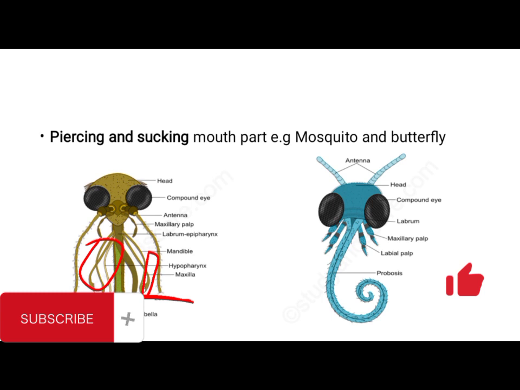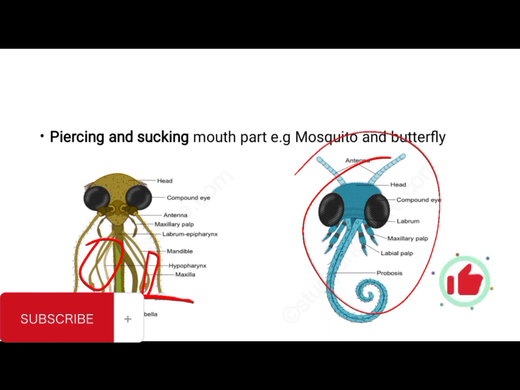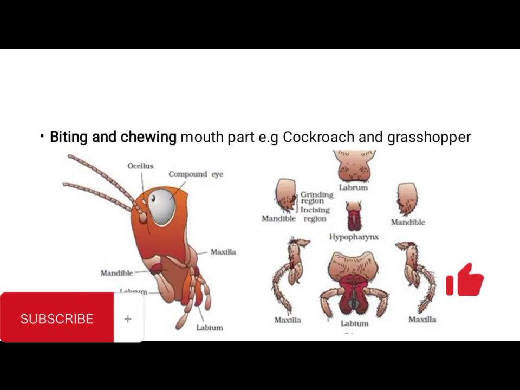Then you also have the butterfly. This is a butterfly. They have a long coiled proboscis. When the proboscis is not in use, it is usually coiled under their head, and then when it's ready to use it, it uncoils it, and then pierces into the flower to suck the nectar of the flower. Those are the different type of mouth parts that we have.